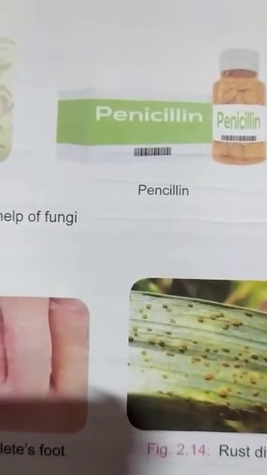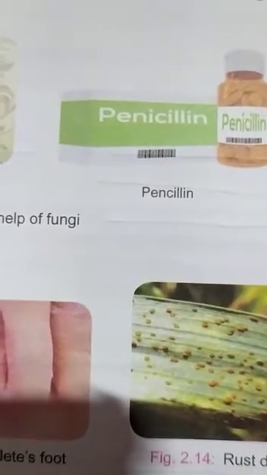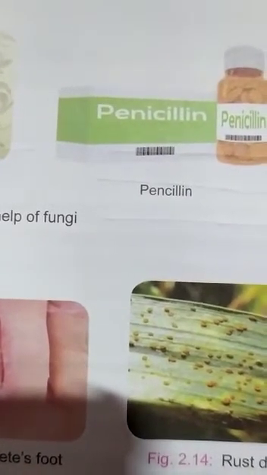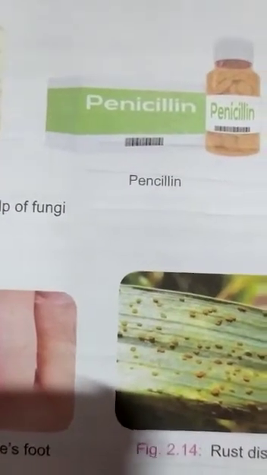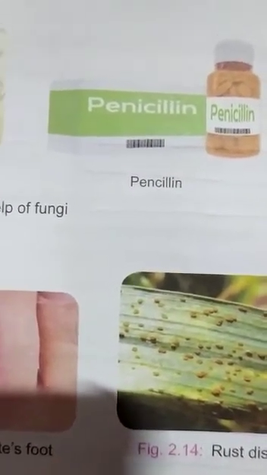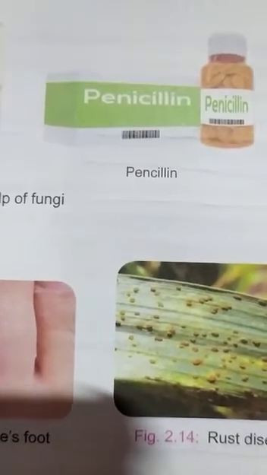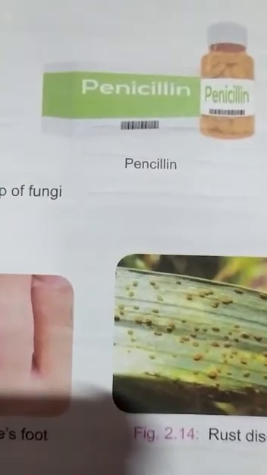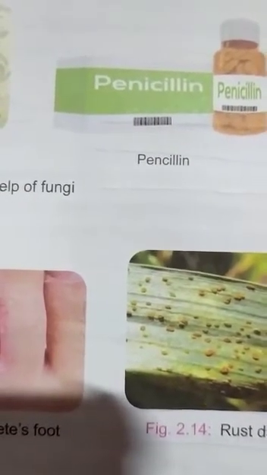Alcohol and alcoholic drinks are also made by fermentation of cereals and molasses, which produces ethyl alcohol. Wine is prepared by fermentation of grapes, and beer by fermentation of barley. The antibiotic penicillin is obtained from the fungus Penicillium. It helps in preventing diseases caused by bacteria.